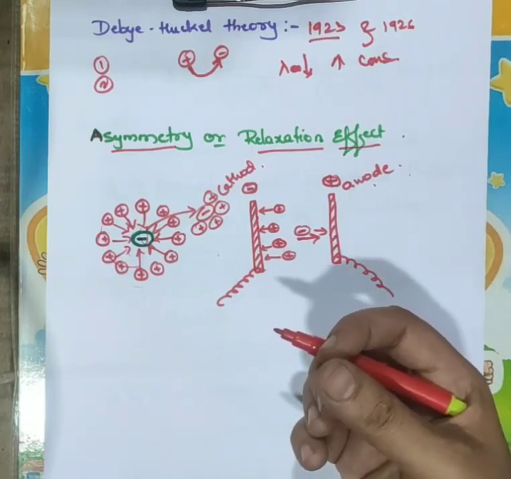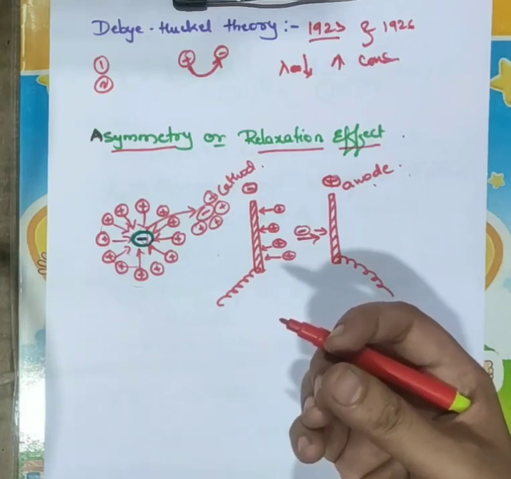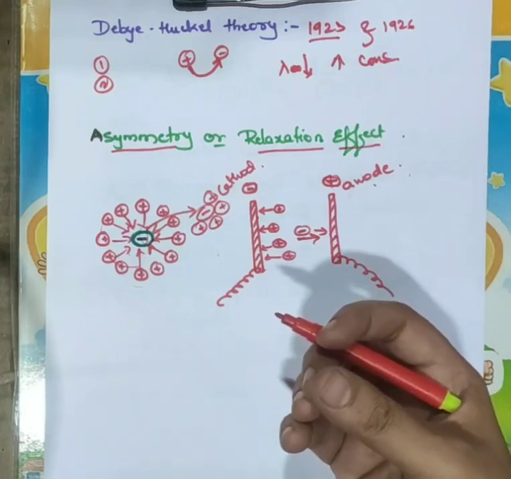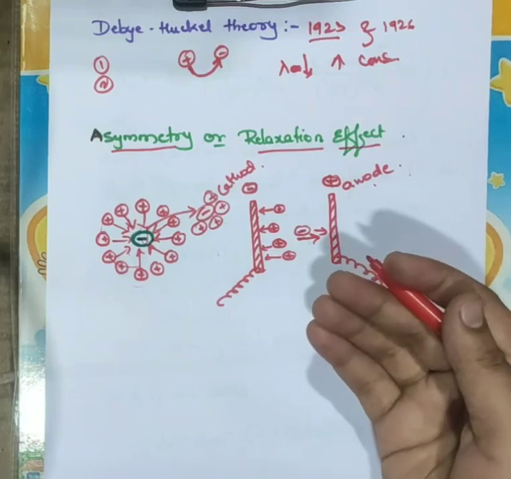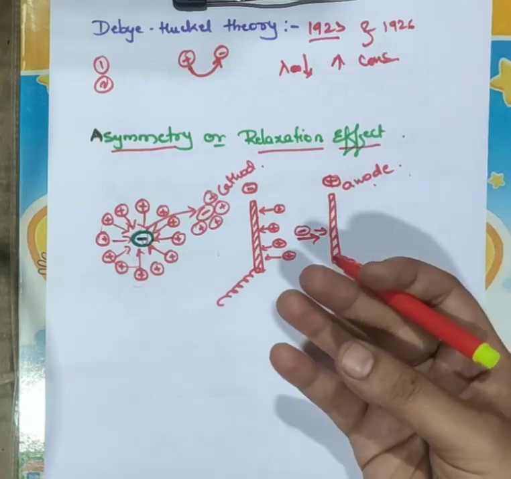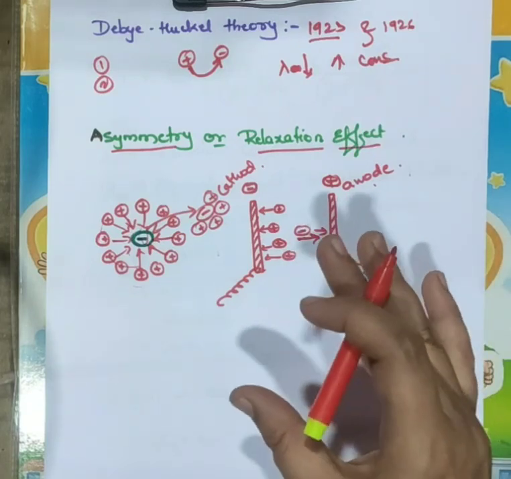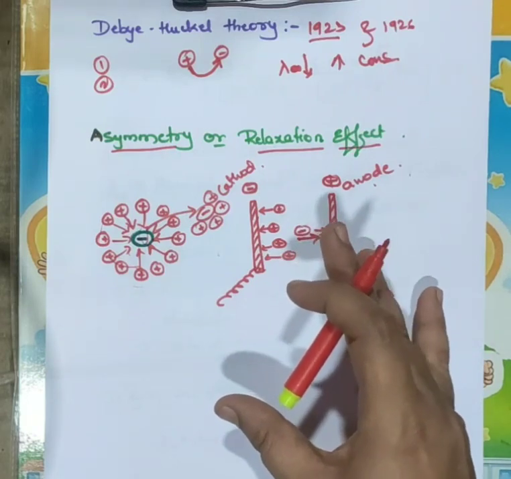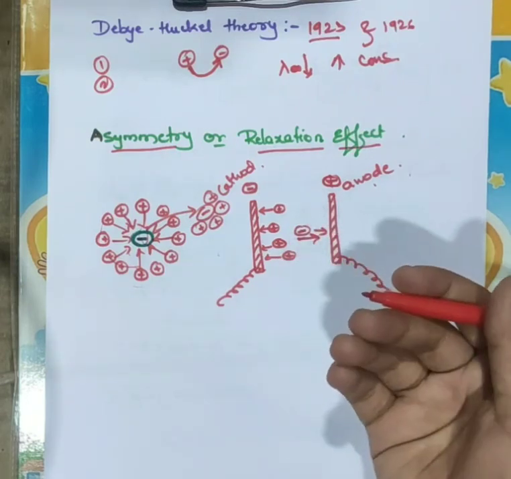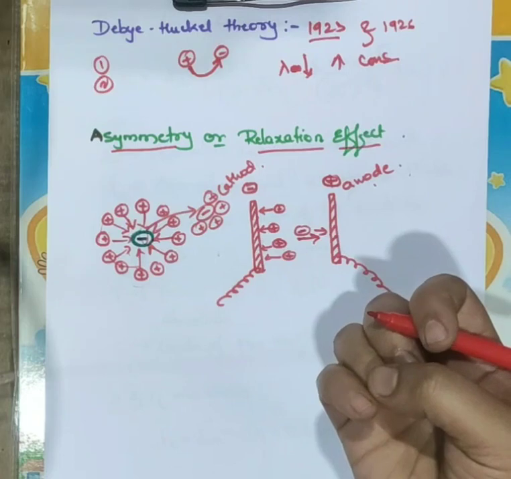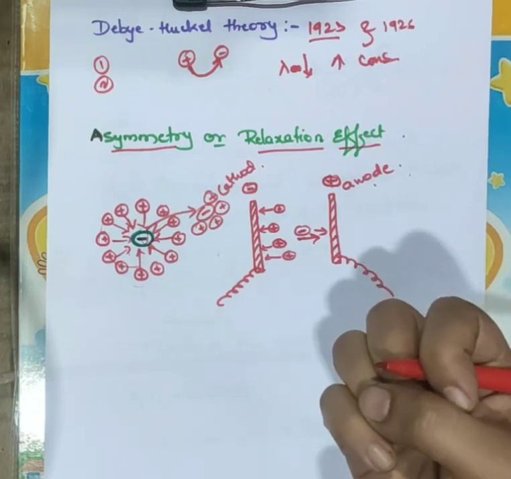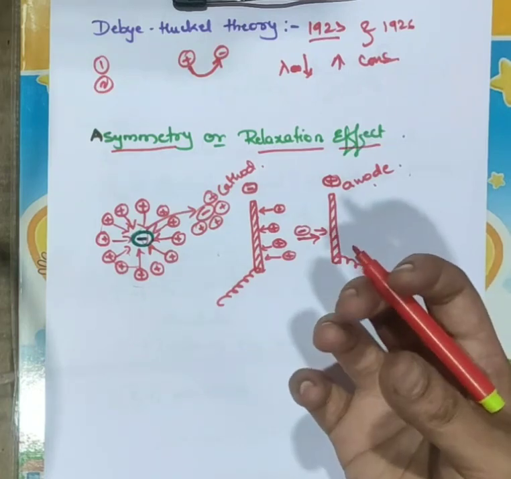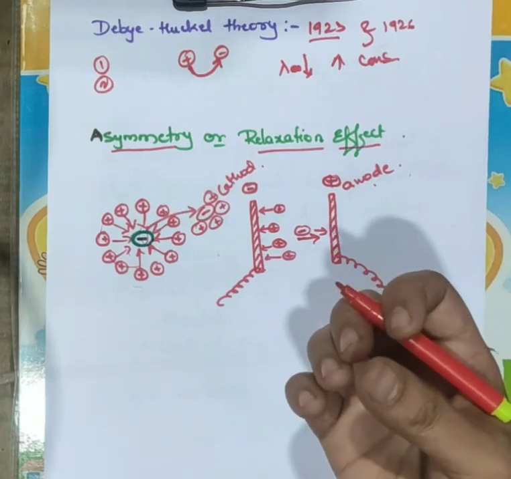The old ionic atmosphere dies out, but neither the destruction of the old ionic atmosphere nor the formation of the new one takes place instantaneously.